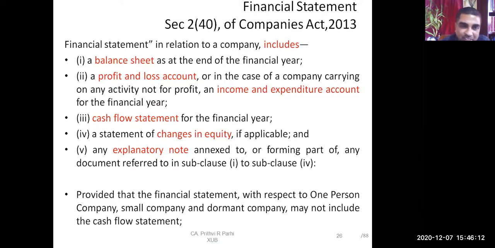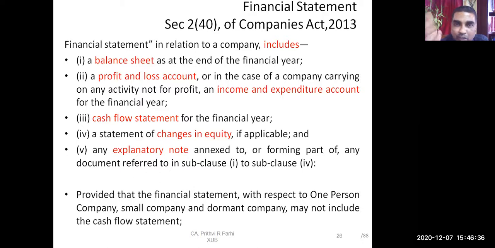And now it's time to remember. Statement of changes in equity, where applicable. Some companies have to prepare a statement showing the opening position of the equity and the closing position of the equity, and the various steps by which the opening position has changed into the closing position. That has to be explained in that statement. I'll be showing you some of these statements called statement of changes in equity.